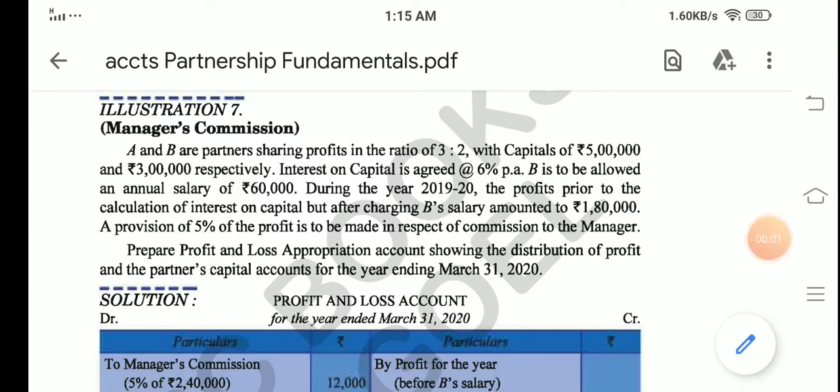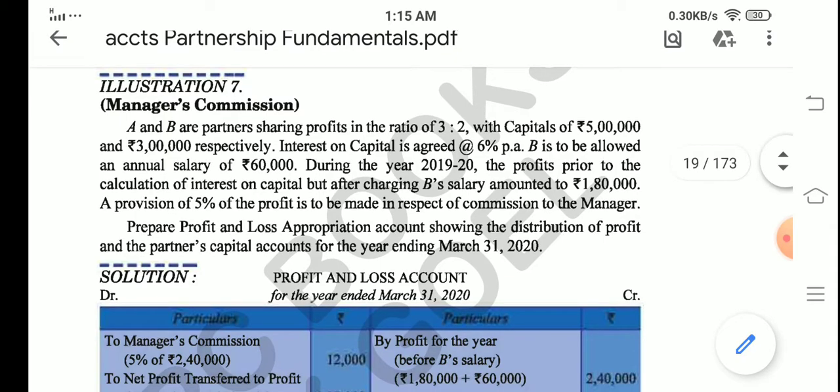A and B are partners sharing profits in the ratio 3:2 with capital that is 5 lakh and 3 lakh respectively. Interest on capital is agreed at 6% per annum. B is allowed an annual salary of 60,000. Only B has been allowed salary, and that is annual salary. Please underline this point that we need not multiply 60 further with 12. It's already been calculated for 12 months.